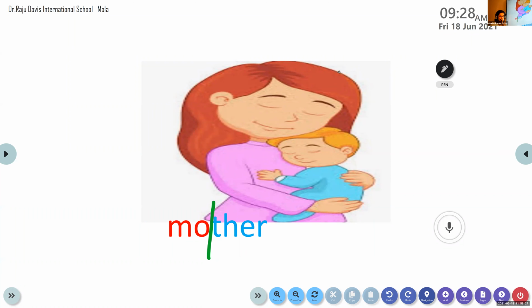For this, I'm just giving you an introduction. So mother: this syllable and this syllable each have 1 vowel in them. Is that clear? In every syllable and in every word, you can find a vowel. So the vowels are very, very important. Have you understood? So there are 2 syllables in this word. Now let's move on to the next word.